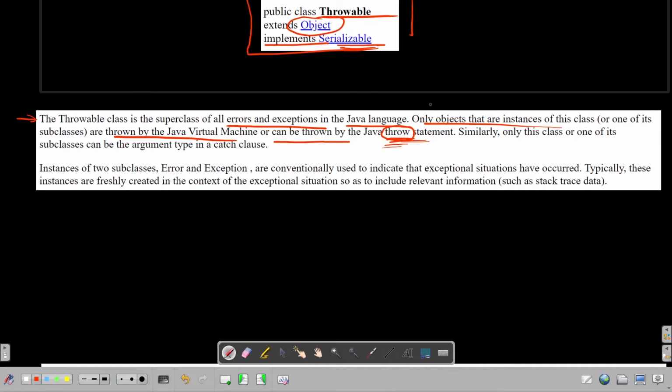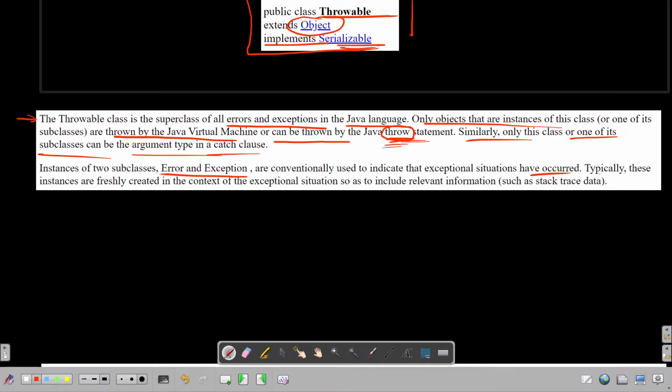So this is just signifying that. Similarly, only this class or one of its subclasses can be the argument type in a catch clause. The reasoning is the same for the throw. So let's read it further. Instances of two subclasses, Error and Exception, are conventionally used to indicate that exceptional situations have occurred.